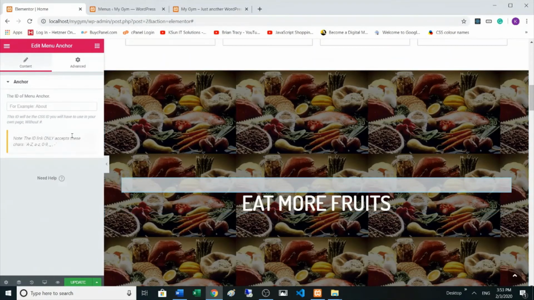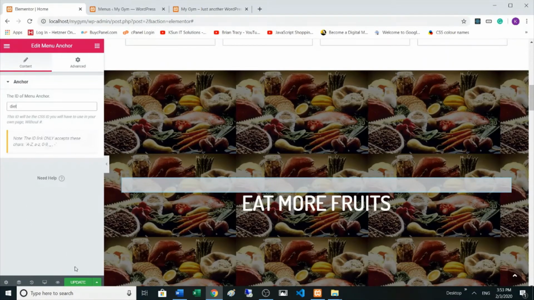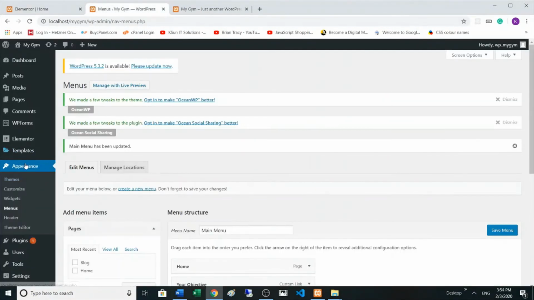just above the heading, and add an ID for that. Which ID? Let's call it diet, D-I-E-T. And that's it. Update. We are done here, and then we can go to the appearance menu and come to